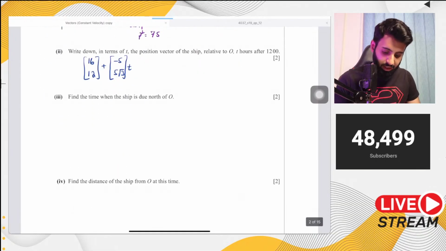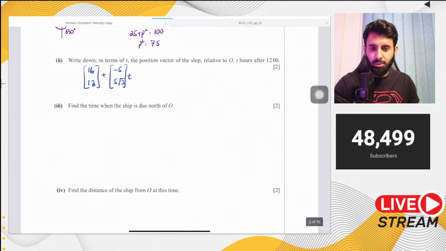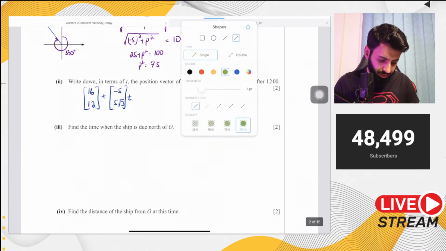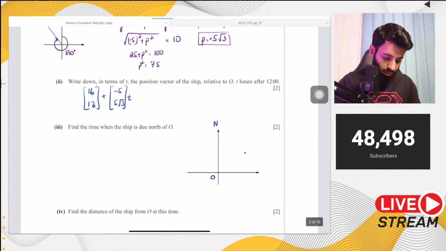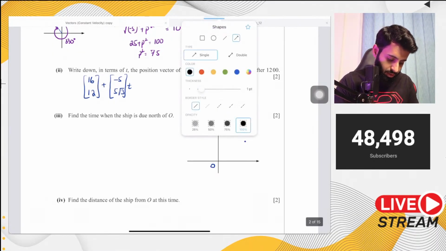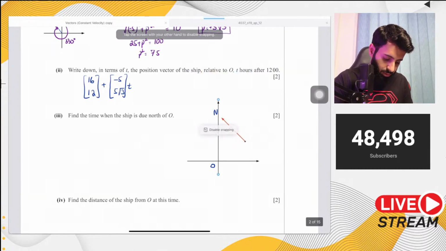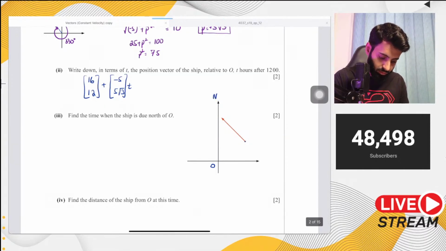All right. Then it says find the time t when the ship is due north of O. So what's going to happen when the ship is due north of O? Imagine this. Imagine that you have a ship over here, and let's say it starts moving from this point. Here's O and here's the north of O. So what will happen if the ship eventually reaches a point which is due north of O? What will happen?